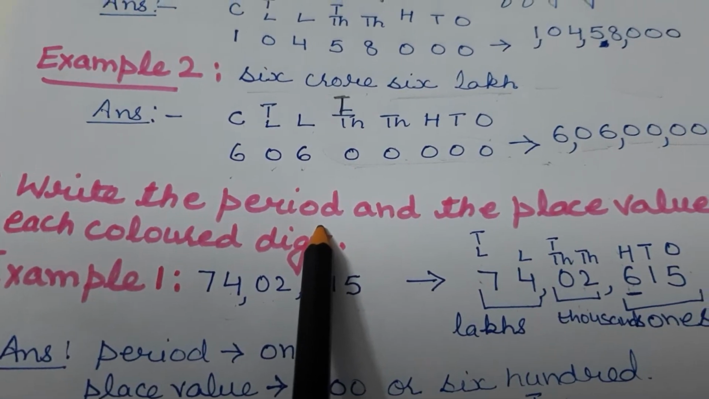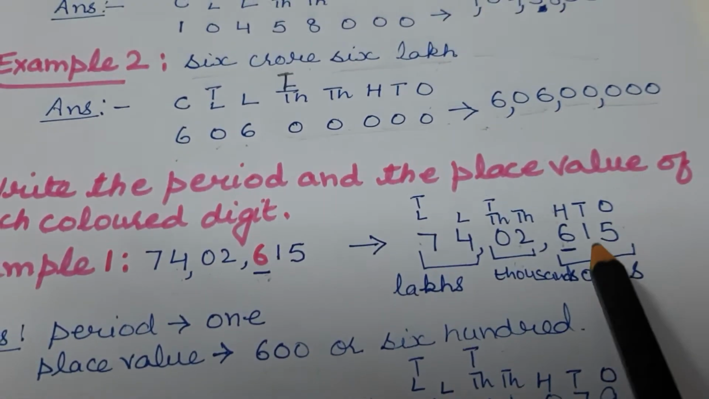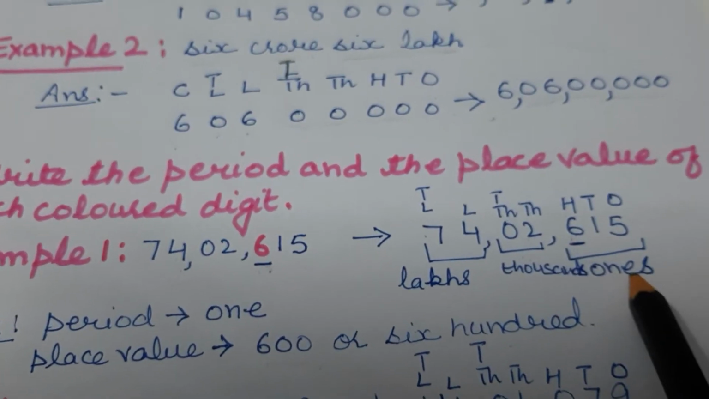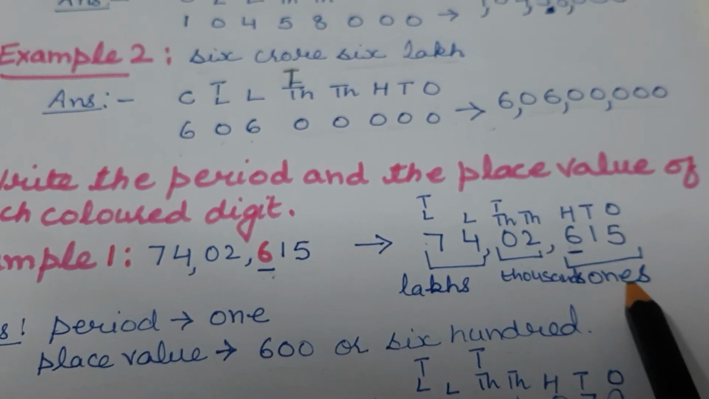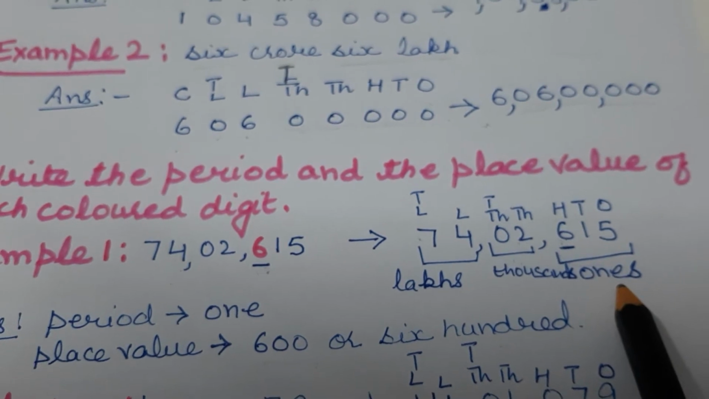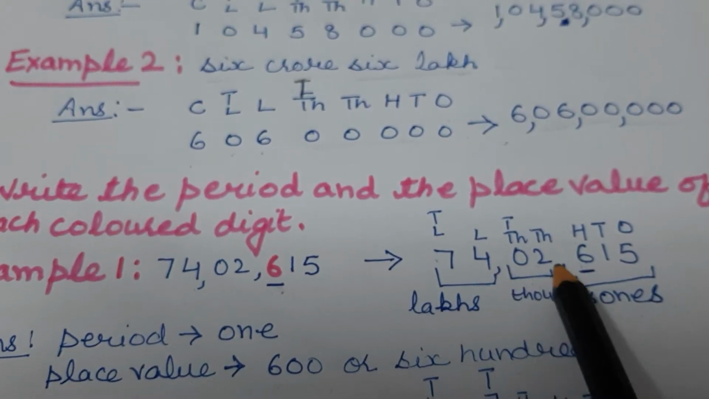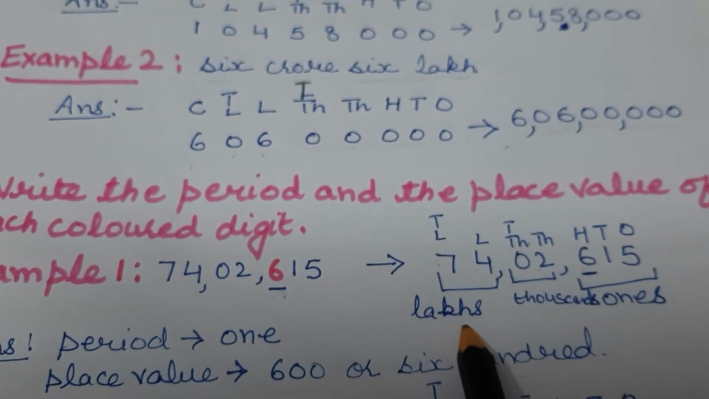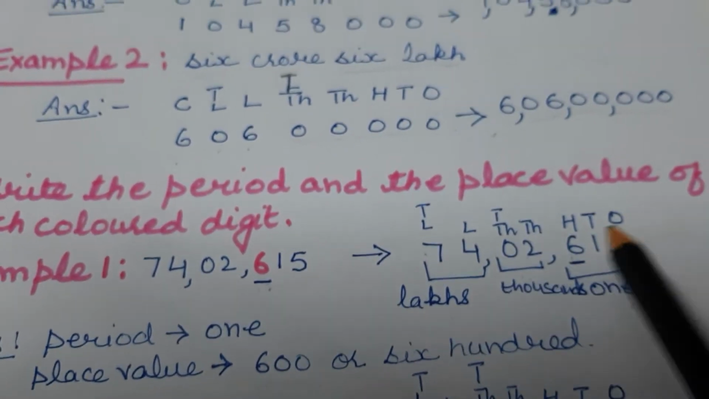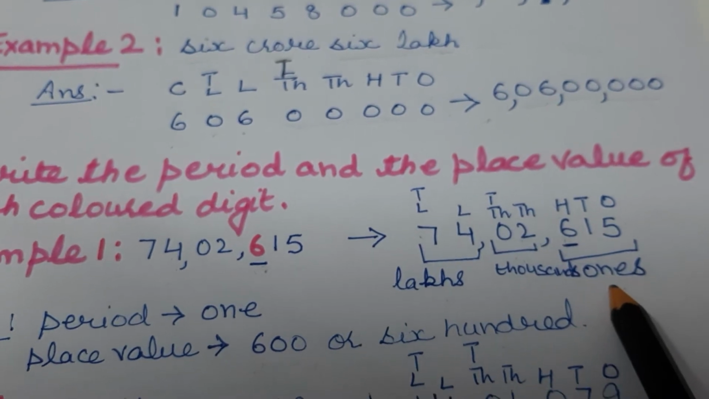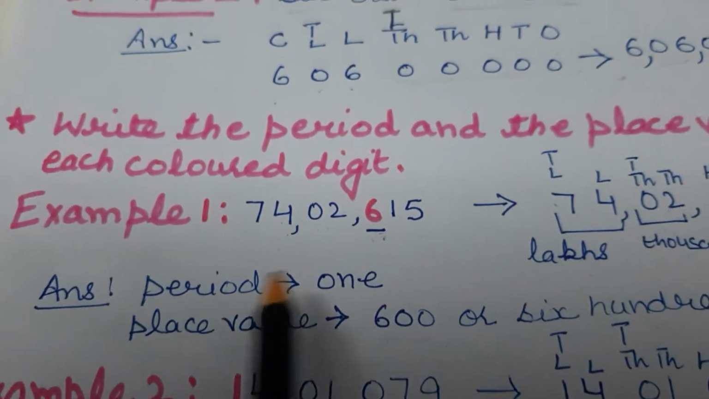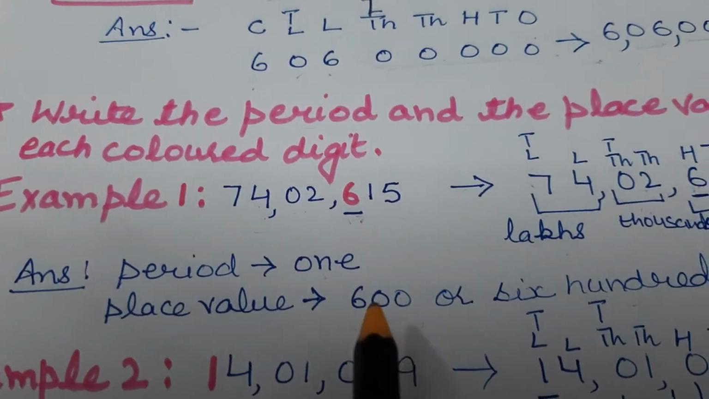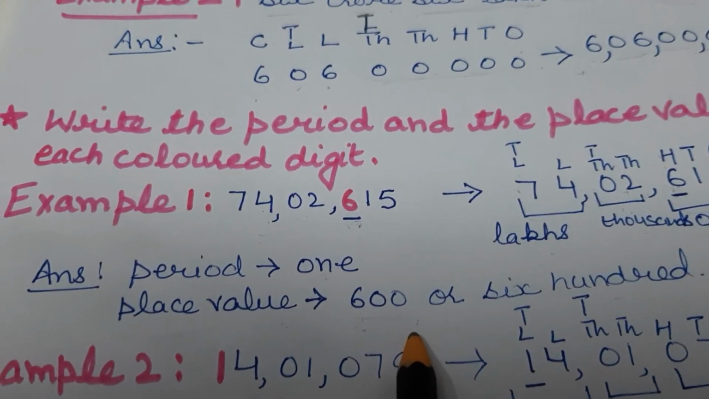Now you know periods. First 3 digits come under the ones period. The next 2 digits come under the thousand period. The next 2 digits come under the lakh period. So 6 is coming under the ones period. So its period is ones and its place value is 600.